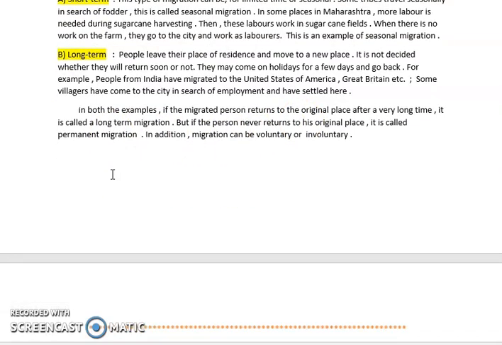Next, migration can be voluntary or involuntary. If the person is going willingly, then it is called voluntary. And if the person is forced to migrate or leave that place, then it is called involuntary migration. You can write other types of migration also.